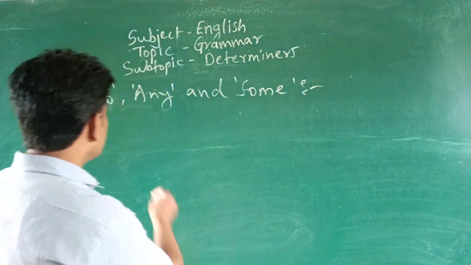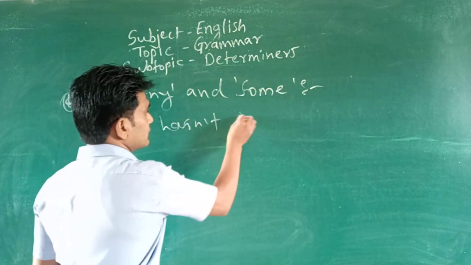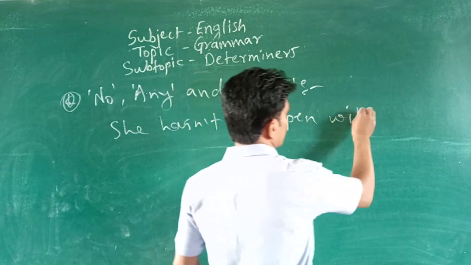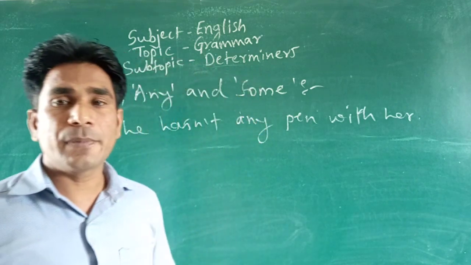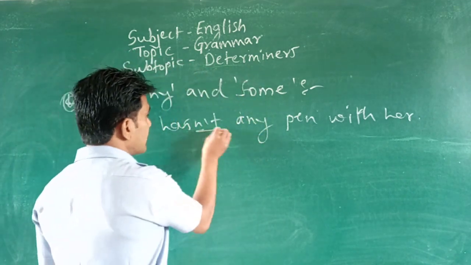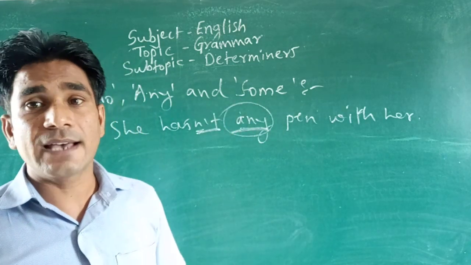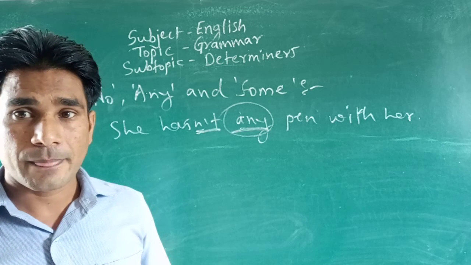For example, she hasn't any pain with her. She hasn't any pain with her. Look at that, hasn't, has not. In negative sentences, as I told you, in negative sentences we use any.